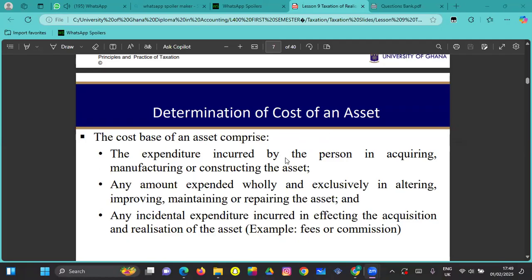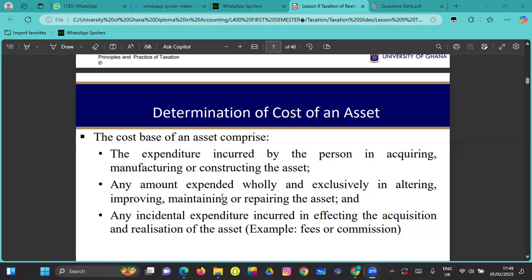The expenditure incurred by the person in acquiring the asset includes manufacturing or constructing the asset, and any amount expended wholly and exclusively in altering, improving, maintaining or repairing the asset. So if you bought an asset for 50,000 and you improved it to, let's say, 60,000, you improved it by 10,000. That 10,000 becomes your what?